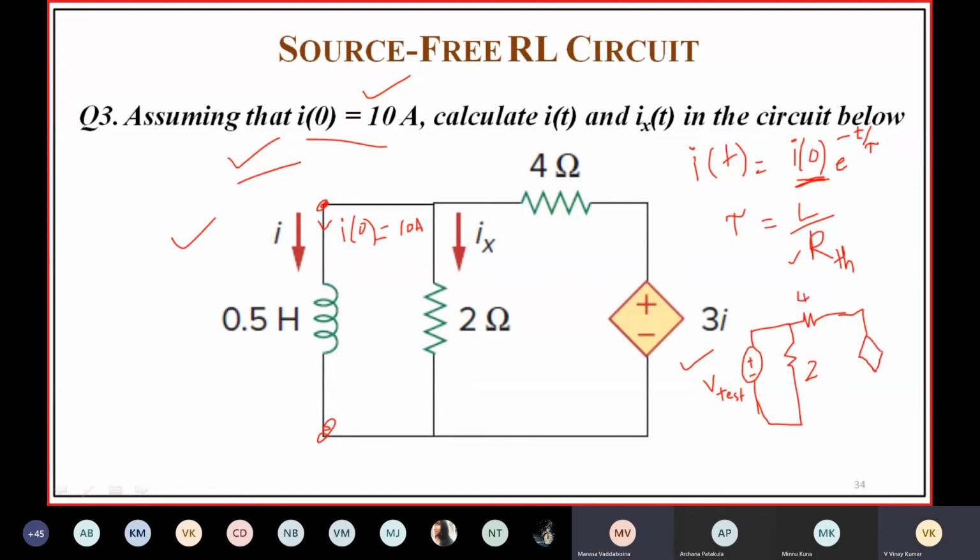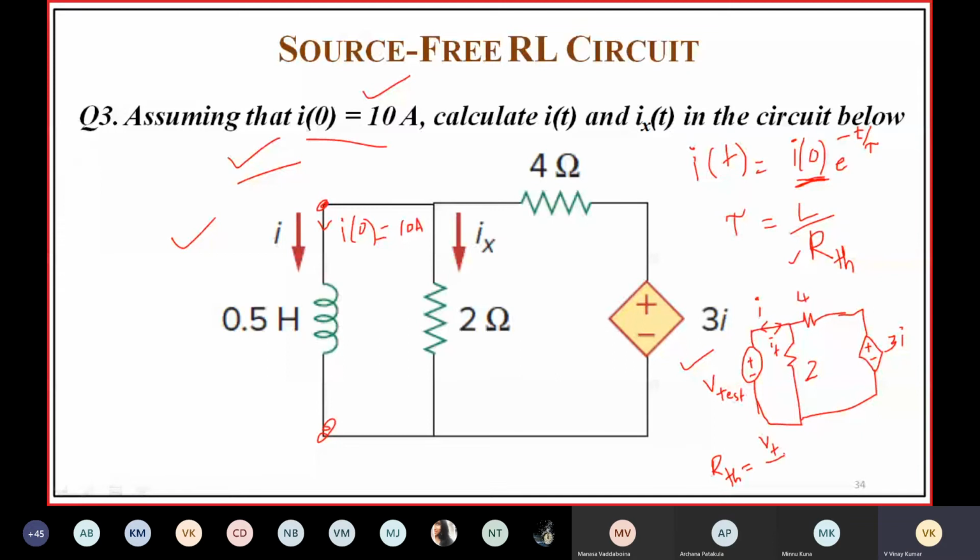Plus V, this is I, then the current which is going in is I test. What will be RTH? RTH is equal to V test by I test.